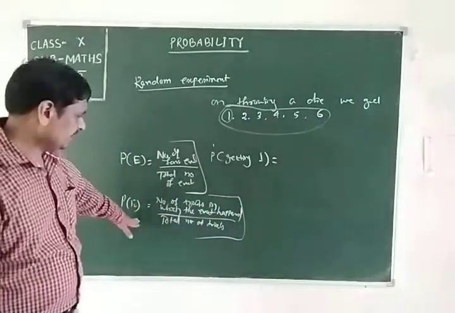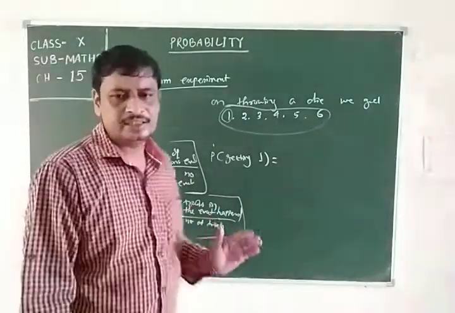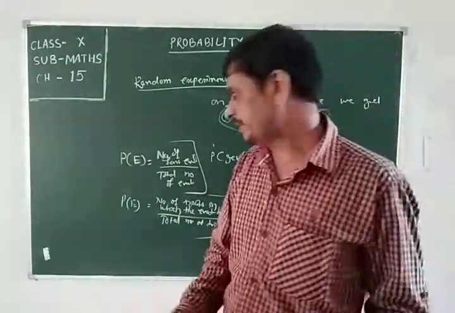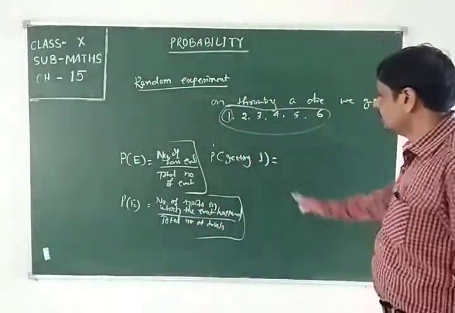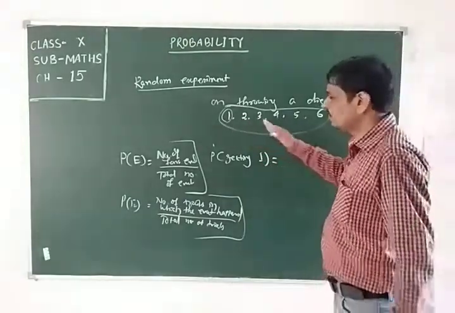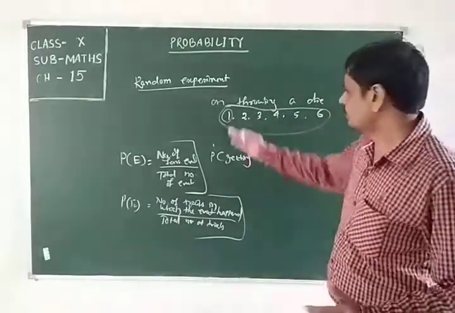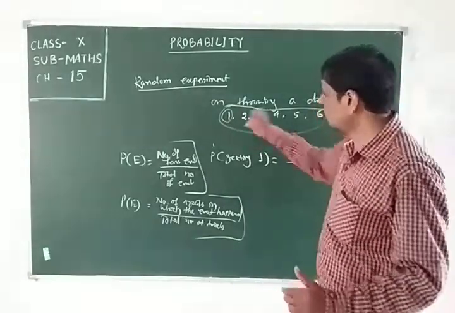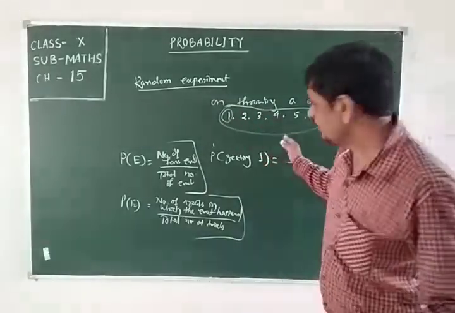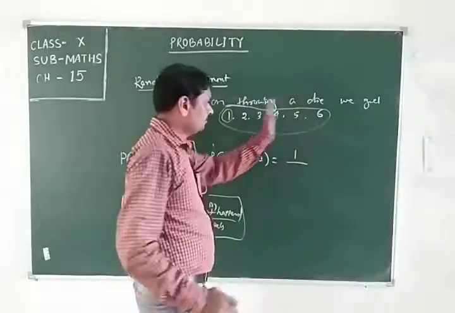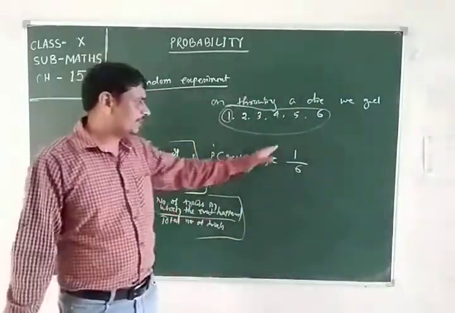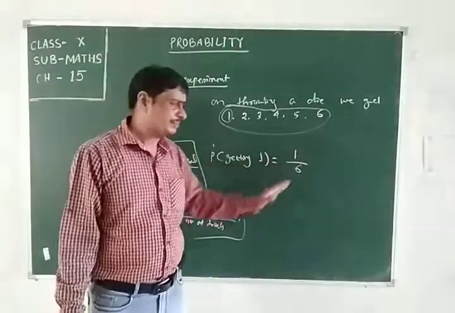This one is classical probability, or the theoretical probability. Of getting one, only one time 1 is there. So the number of favorable events is 1, and the total number of outcomes is 6. Number of favorable events by total number of events, 1 by 6.